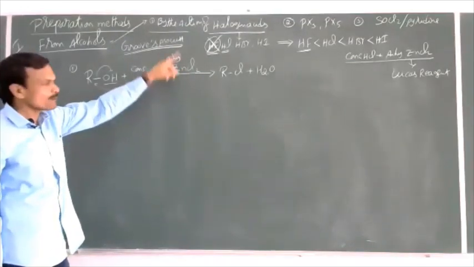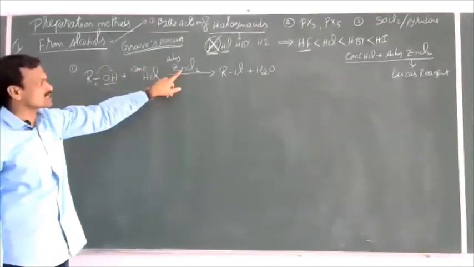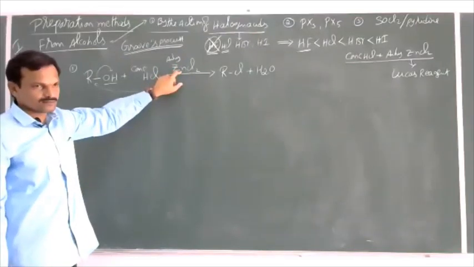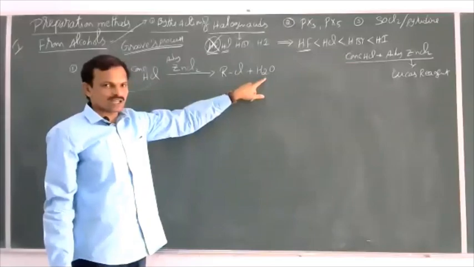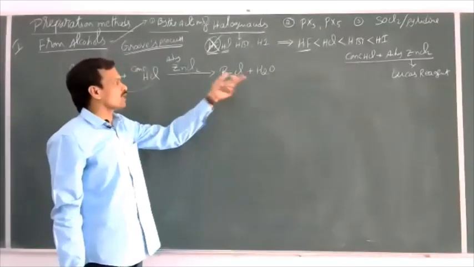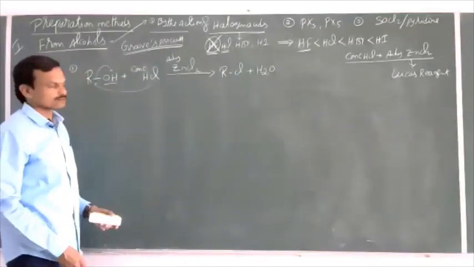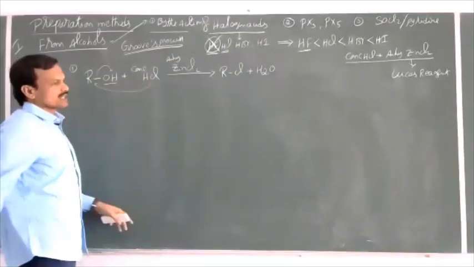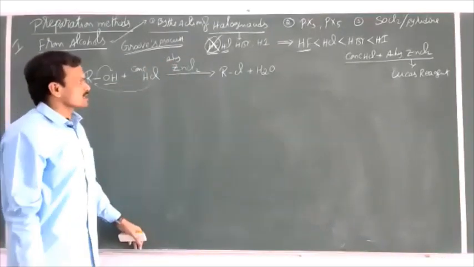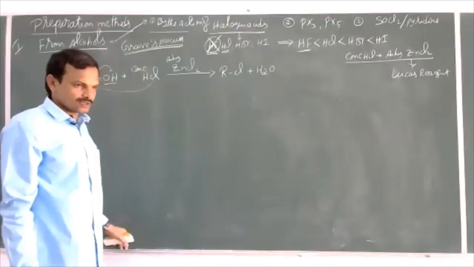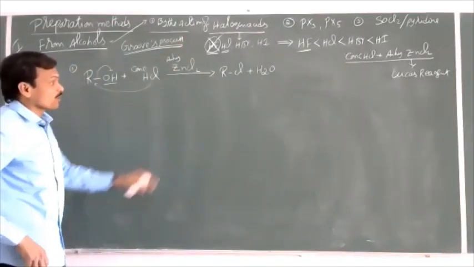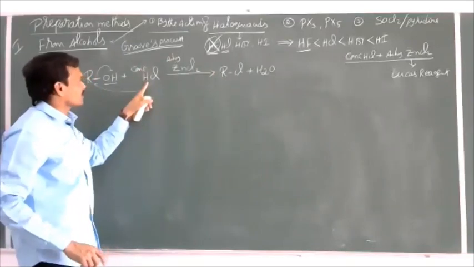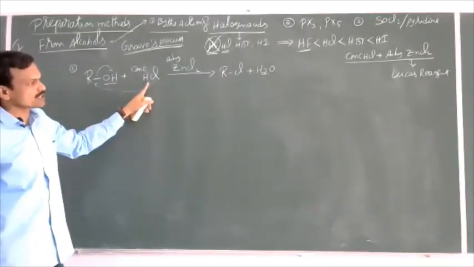In this reaction, anhydrous ZnCl2 acts as a catalyst, as well as it removes the water that is formed here. Otherwise, this haloalkane may undergo hydrolysis to give back the reactants. So ZnCl2 acts as a catalyst as well as a dehydrating agent. So this is the preparation of chloroalkanes by the action of concentrated HCl.